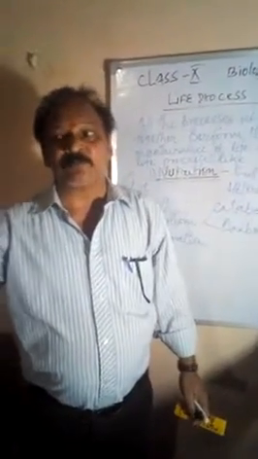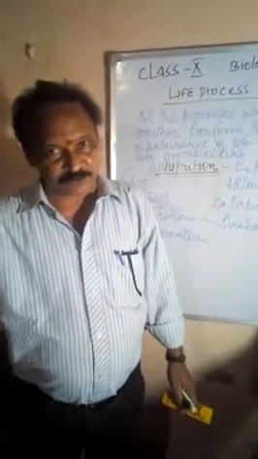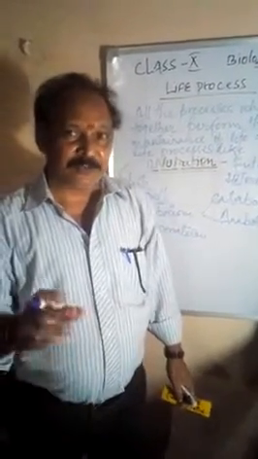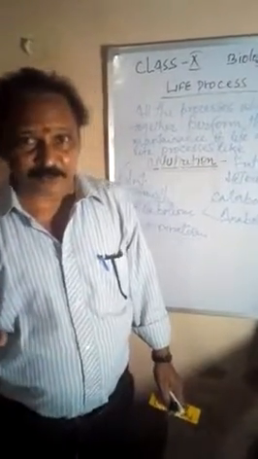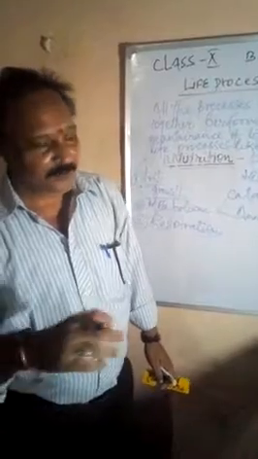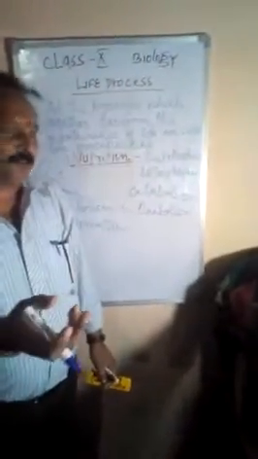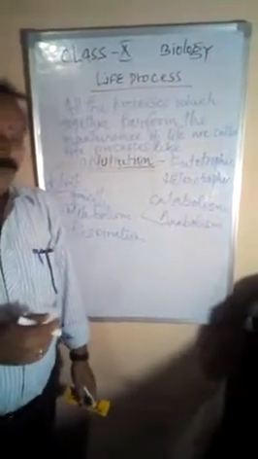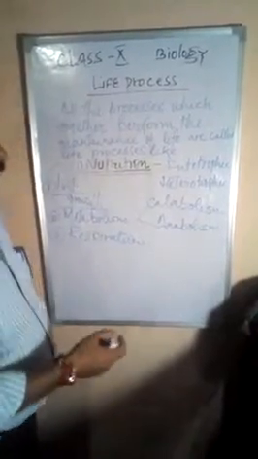Food is the outer organic source by which any living organism can take energy. So intake of food is another thing. Now come to nutrition. I think all of you well understood the process of nutrition. Nutrition occurs in both plants and animals, all living things.